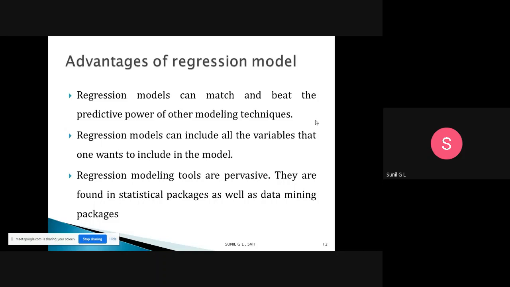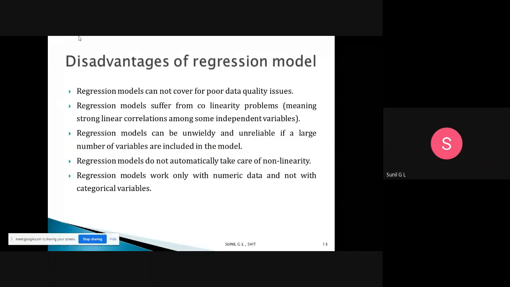Whenever you have statistical tools, it may be SAS. All those things are easily available, and a lot more tools are available. So these are the advantages of regression models. Then, what are the disadvantages of regression models?